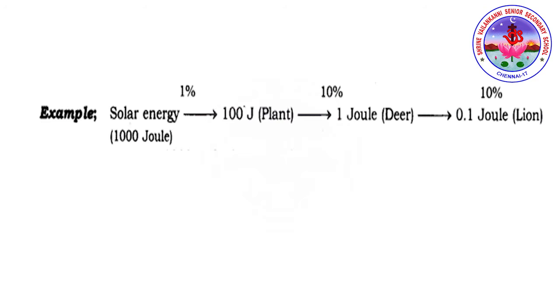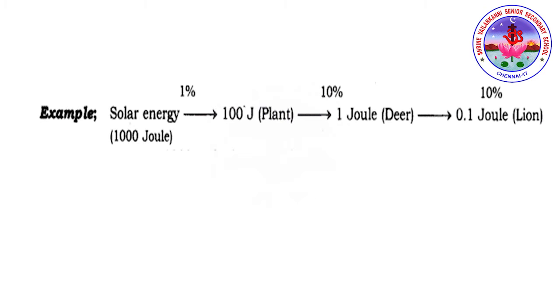We are going to discuss the 10% law with an example. Solar energy, that is the sunlight, provides 1000 kilojoule of energy. Of that, 1% gives rise to 10 kilojoule in the plant. The plant is consumed by the herbivore, which gets 1 kilojoule, that is 10%. Again, when it is consumed by the lion, it gets 0.1. So there is an interconnection of food in the food chain, and the energy also follows from 1% to 10%.